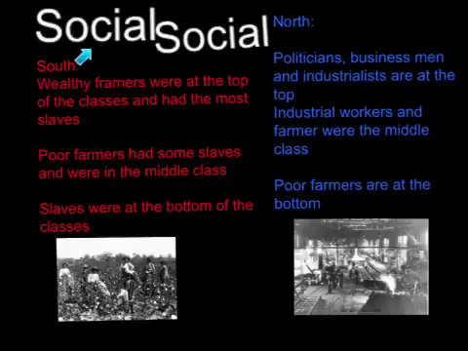Wealthy plantation owners found themselves at the top of the social ladder. Wealthy plantation owners owned the most of the slaves. Small-time white farmers owned some slaves, but not many. Lower-class white farmers owned no slaves. Slaves found themselves at the bottom of the social structure.